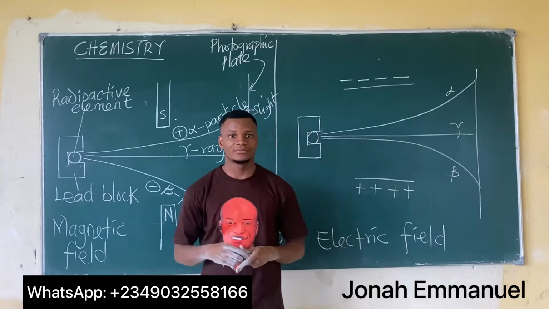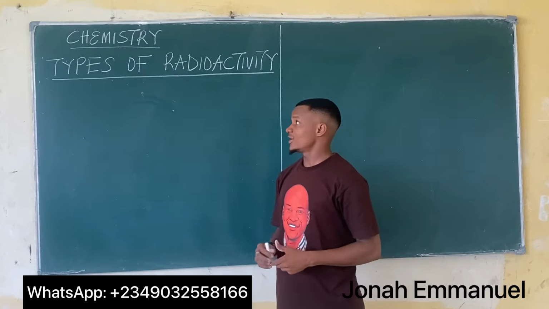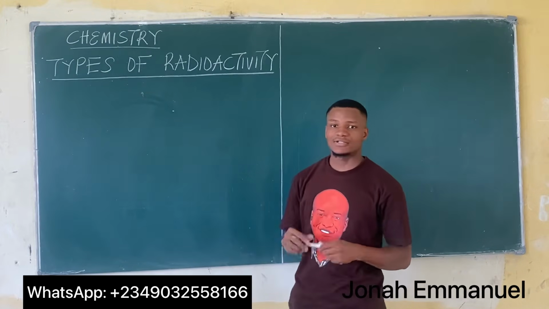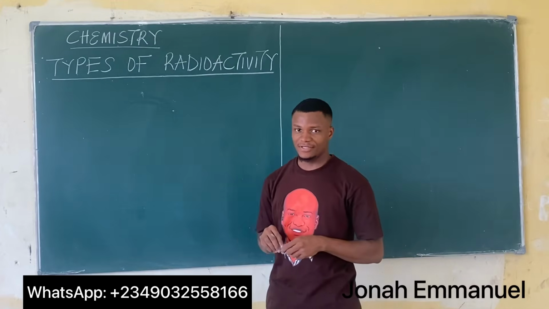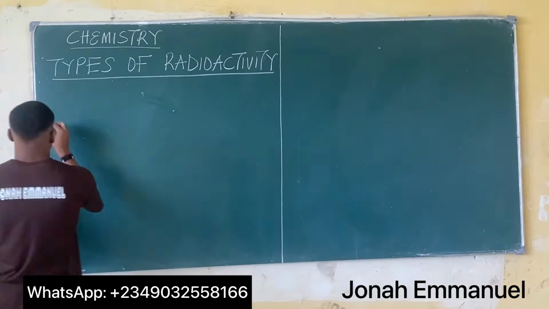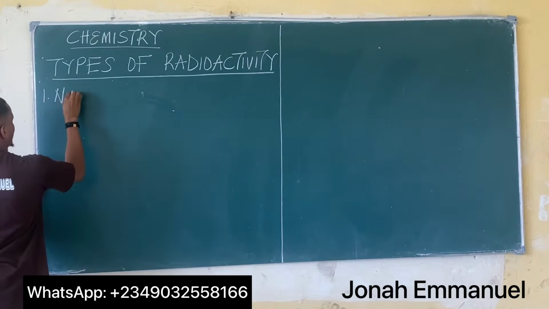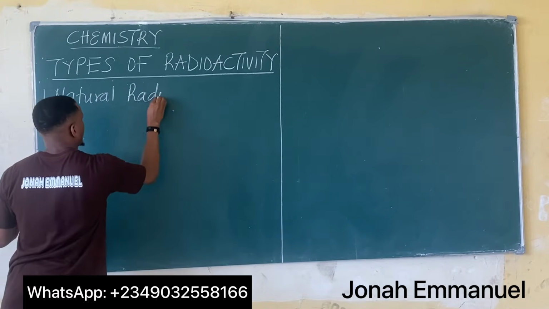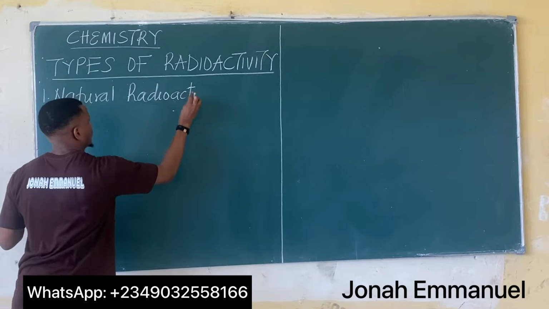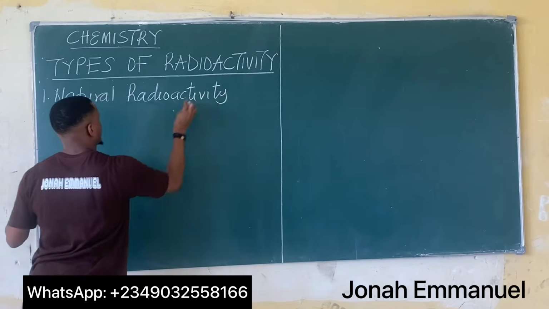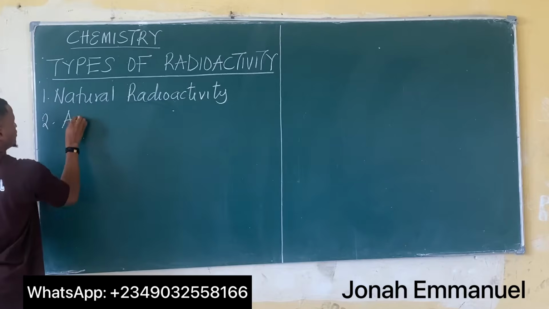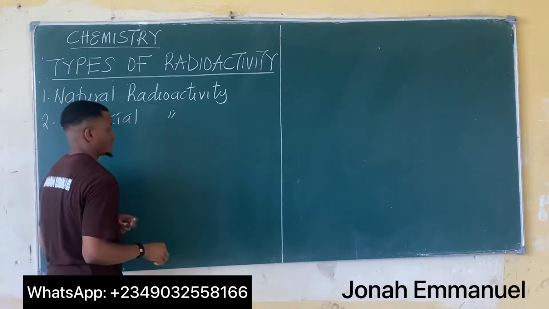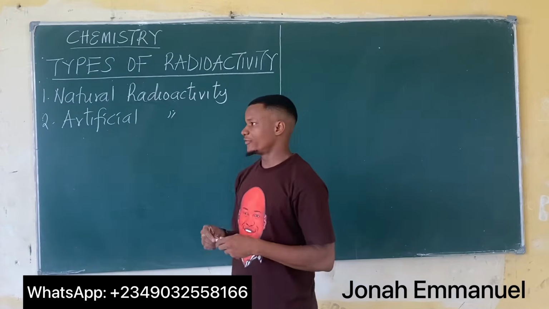Alright, so let's proceed. Let's look at the types of radioactivity. Now, generally, there are two types of radioactivity. Number one, natural radioactivity. Number two, artificial radioactivity. So these are the two types of radioactivity.